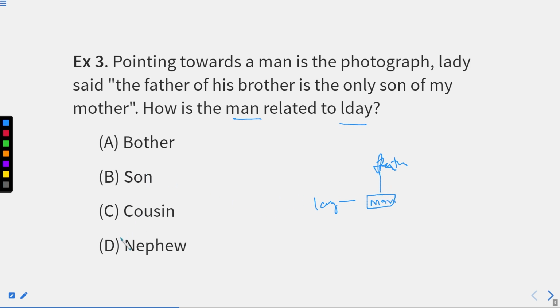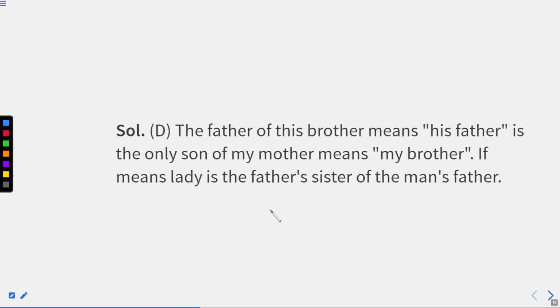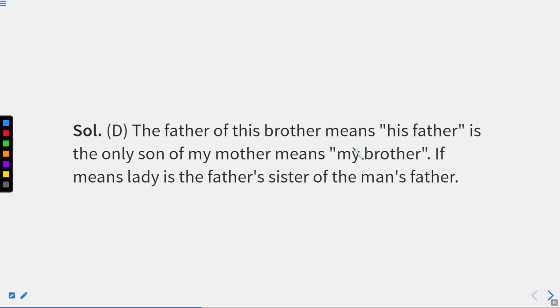What we call brother's son, we call a nephew. We'll get the clarification here itself. The father of his brother means his father, that we did in the starting of this chapter. The only son of my mother means my brother, that we have already discussed. So the lady is the father's sister of the man's father. So they will be called nephew.